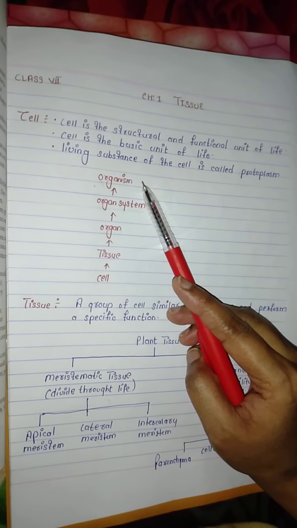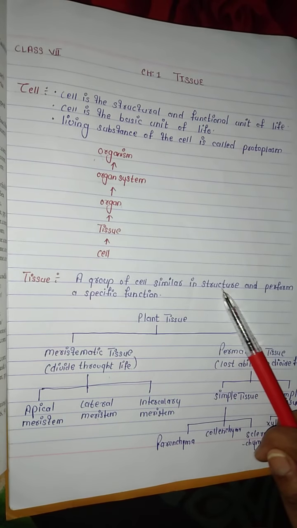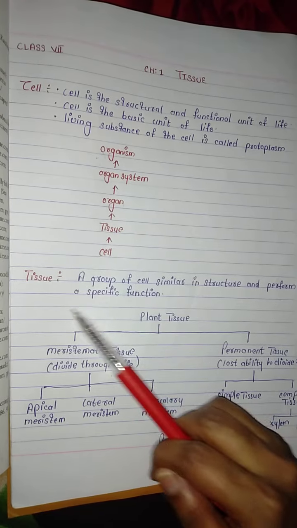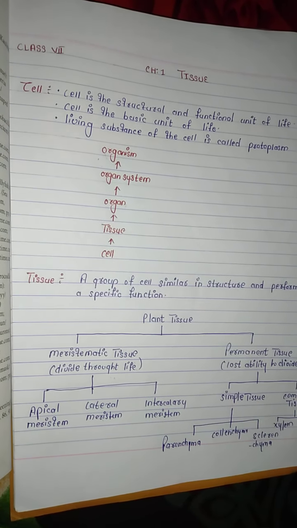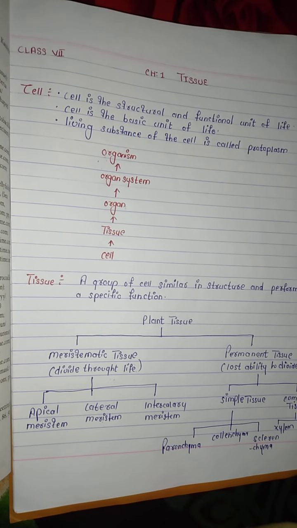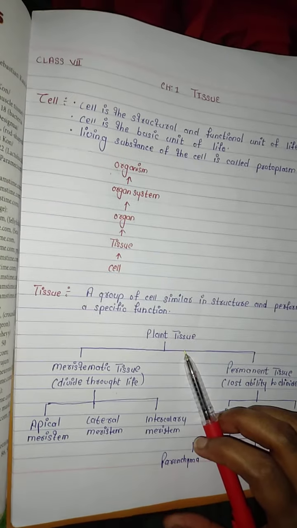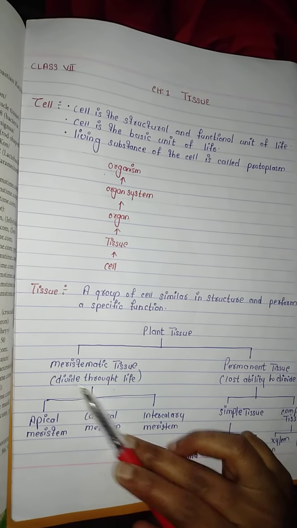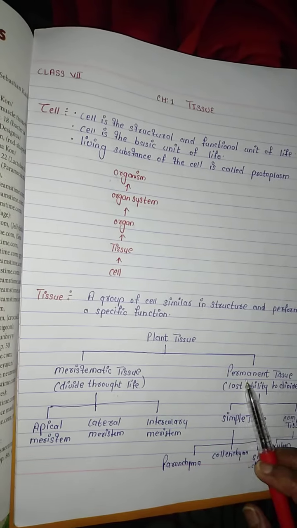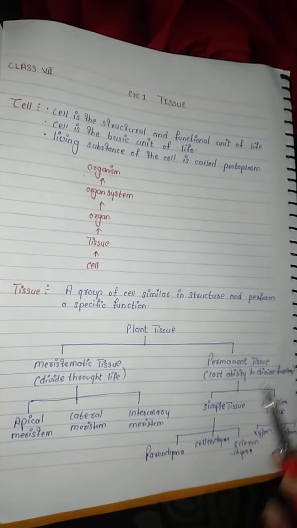Now we will move to the main topic, tissue. You know tissue, a group of cells similar in structure and perform a specific function. Plant tissues are further divided into 2 types: meristematic tissue, which means divide throughout life, and permanent tissue, which has lost ability to divide further.